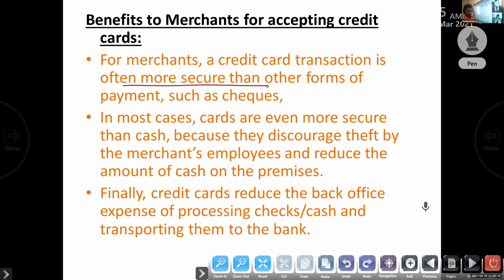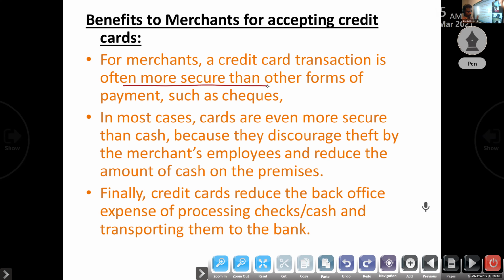Okay, so which one is more secure? It is more secure because the merchant will get the amount from the issuing bank. Suppose I am a merchant and I receive a check from a person. After collecting the check, suppose that person has no amount in the bank, then the check will bounce. So in this case, the credit card will be more safe.